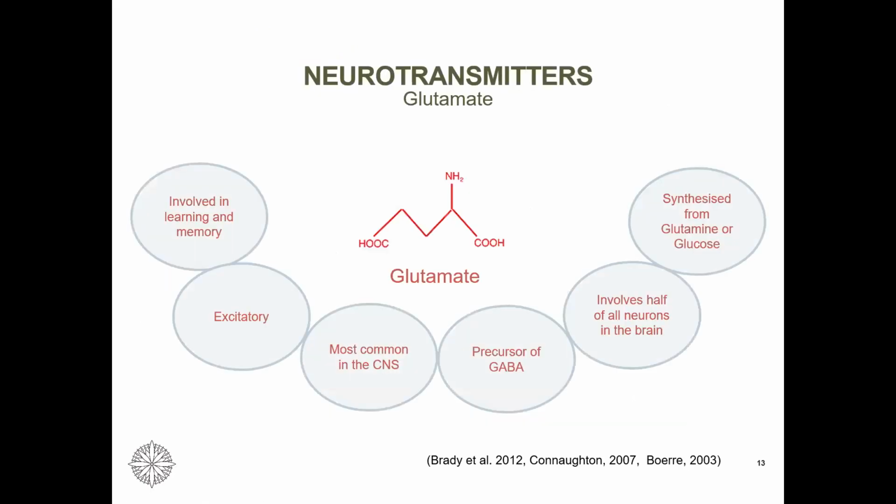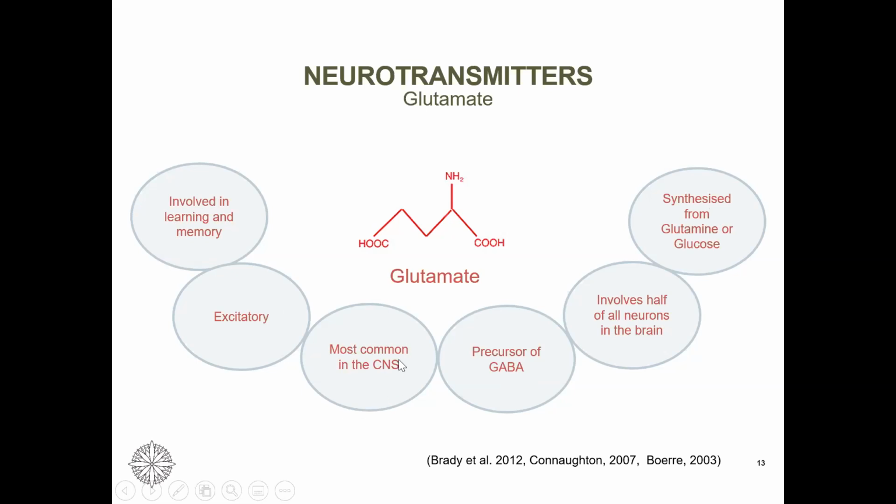So let's move on. First one, we are going to talk about glutamate. The first slide is talking about its important points: glutamate is involved in learning and memory. It is one of the excitatory neurotransmitters.